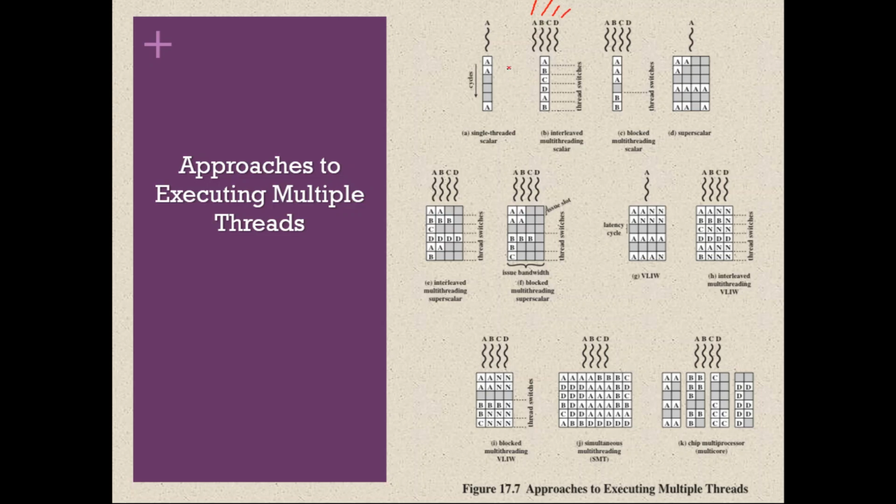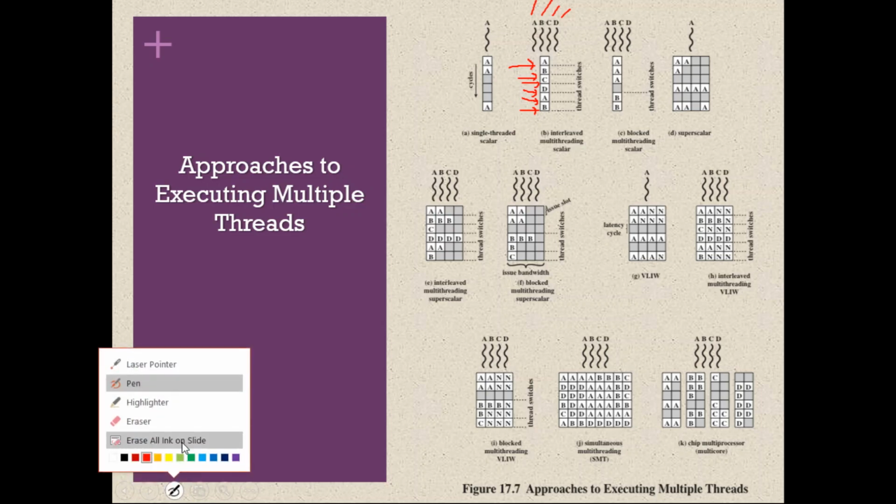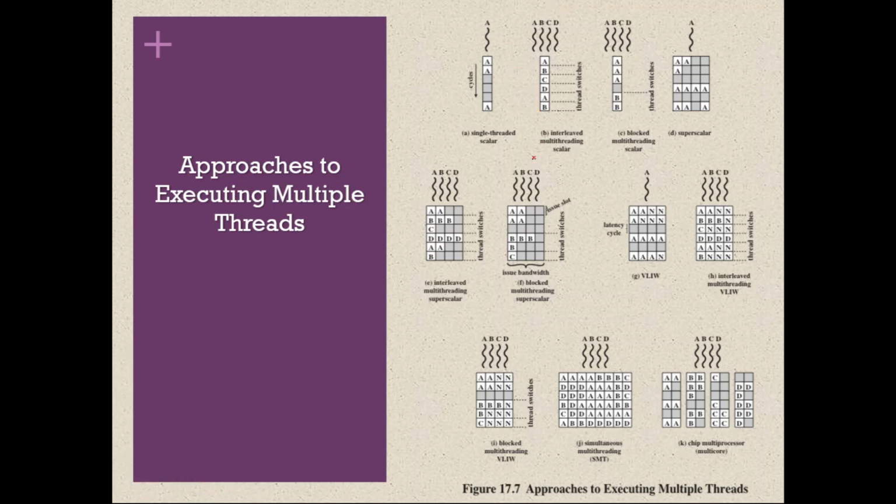During the first clock cycle, the processor is executing thread A. During the second clock cycle, it is executing thread B. During the third clock cycle, thread C. During the fourth, thread D. Again during the fifth clock cycle, thread A. Again during the sixth, thread B. Like that, so on and so forth. After every clock cycle, the processor context switches from one thread to another. This is interleaved multi-threading scalar.